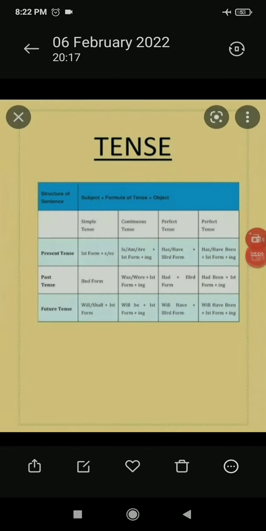Coming to the future continuous part, basically here we talk about the action that will be ongoing in the future, and the form will be subject plus will be and verb with the ing form. For example, I will be staying at my friend's house in Delhi. What does this statement mean?